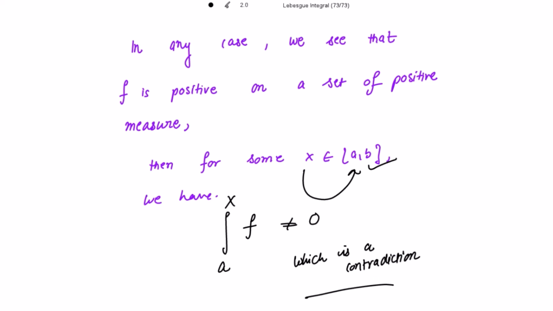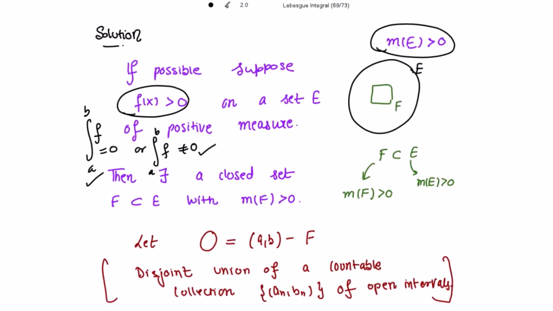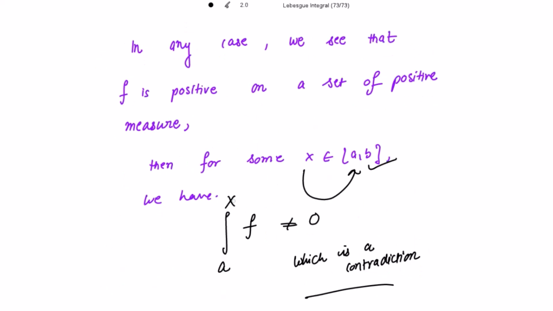What is given to us? It is given that if f is integrable on the closed interval AB, then the integration from a to x of f(t) dt is 0. Here we have shown that the integration from a to x of f is non-zero, but it is given that it is equal to 0 for all x belonging to the closed interval AB, right? So which is a contradiction. So our supposition was wrong.